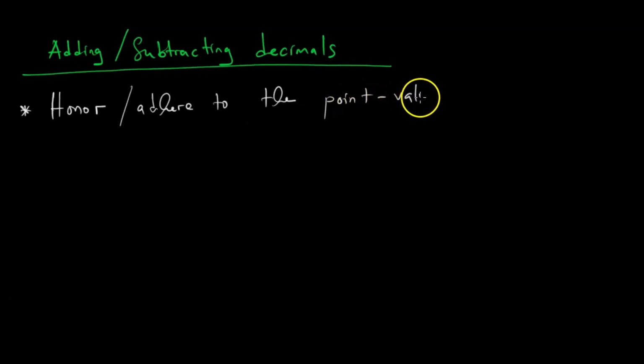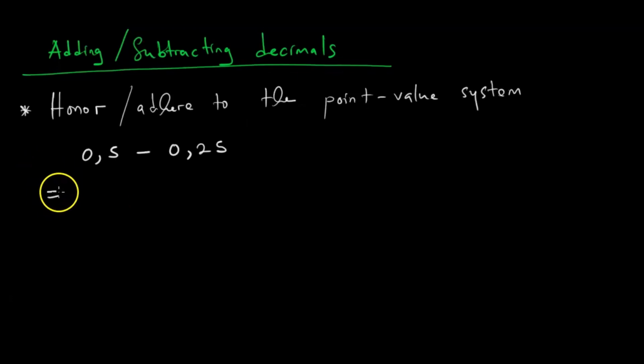The point value system. And I'm going to use an example of subtraction. Let us say that we have to subtract 0.5 minus 0.25. When we write it, we write it like so: 0.5 subtracting 0.25.